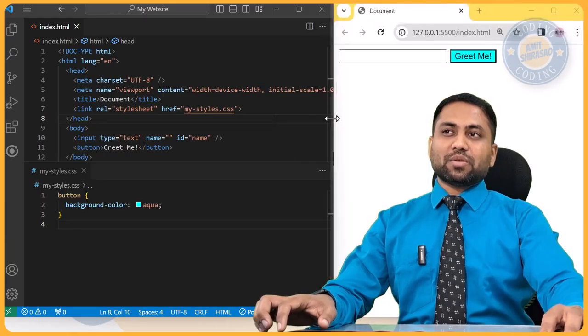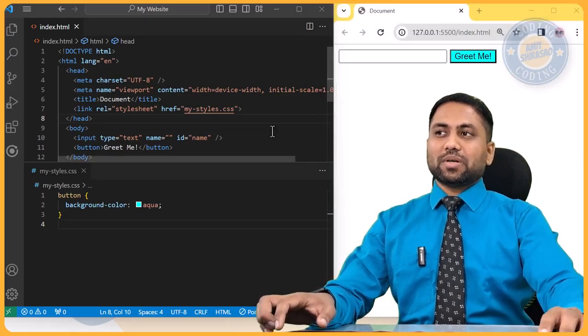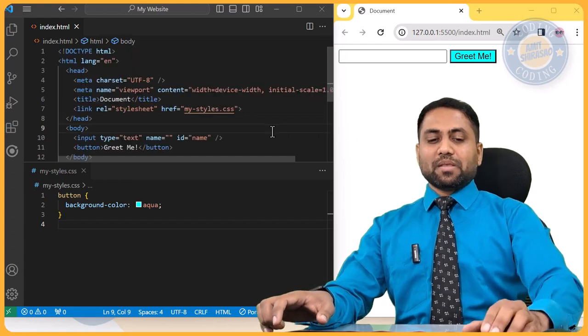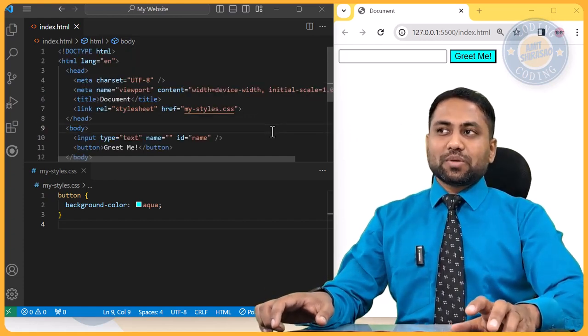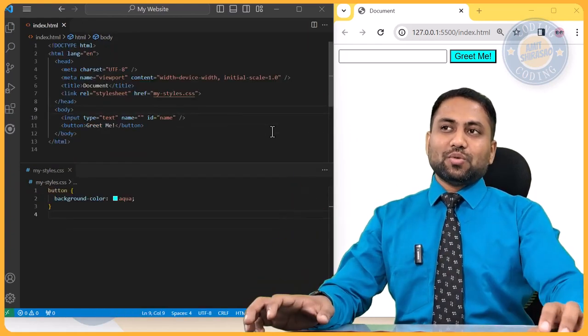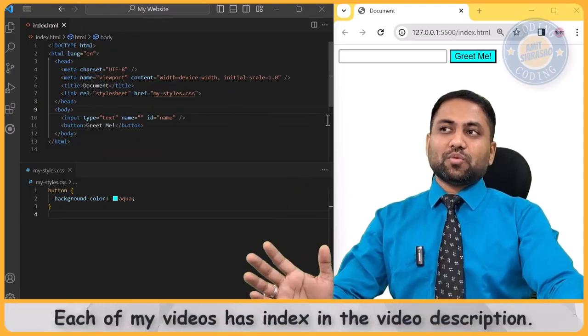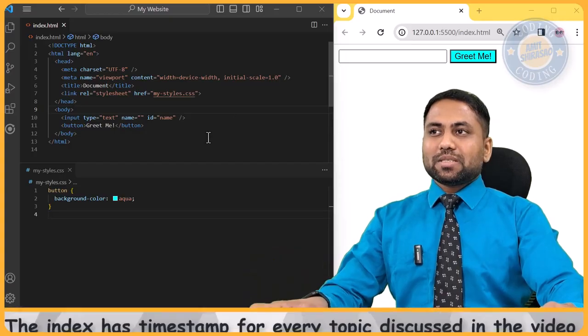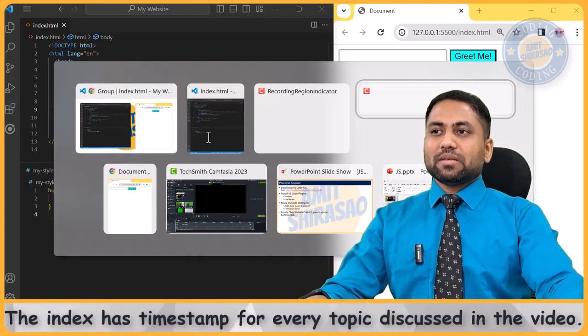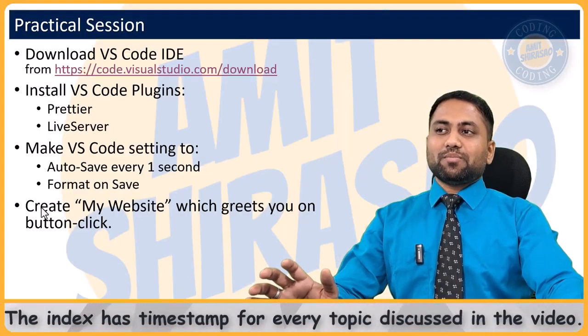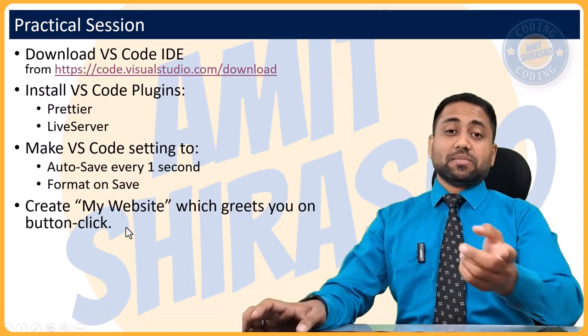Now, of course, the browser cannot shrink beyond this point. So I'll say control minus, which will zoom out that window a bit. Okay, so now you see both of them in one view. So this is what we are doing with this particular point, that create my website, which greets you. Oh yeah, it should greet you.